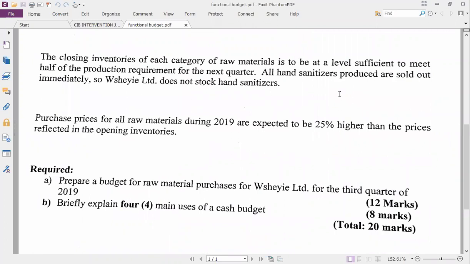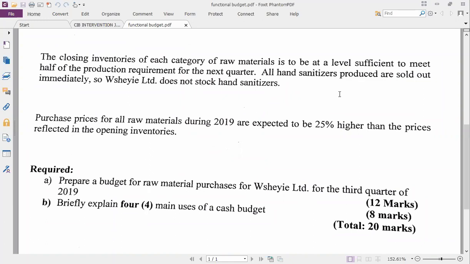Required, prepare a budget for raw material purchases of Washi Limited for the third quarter of 2019. Budget for raw material purchases.